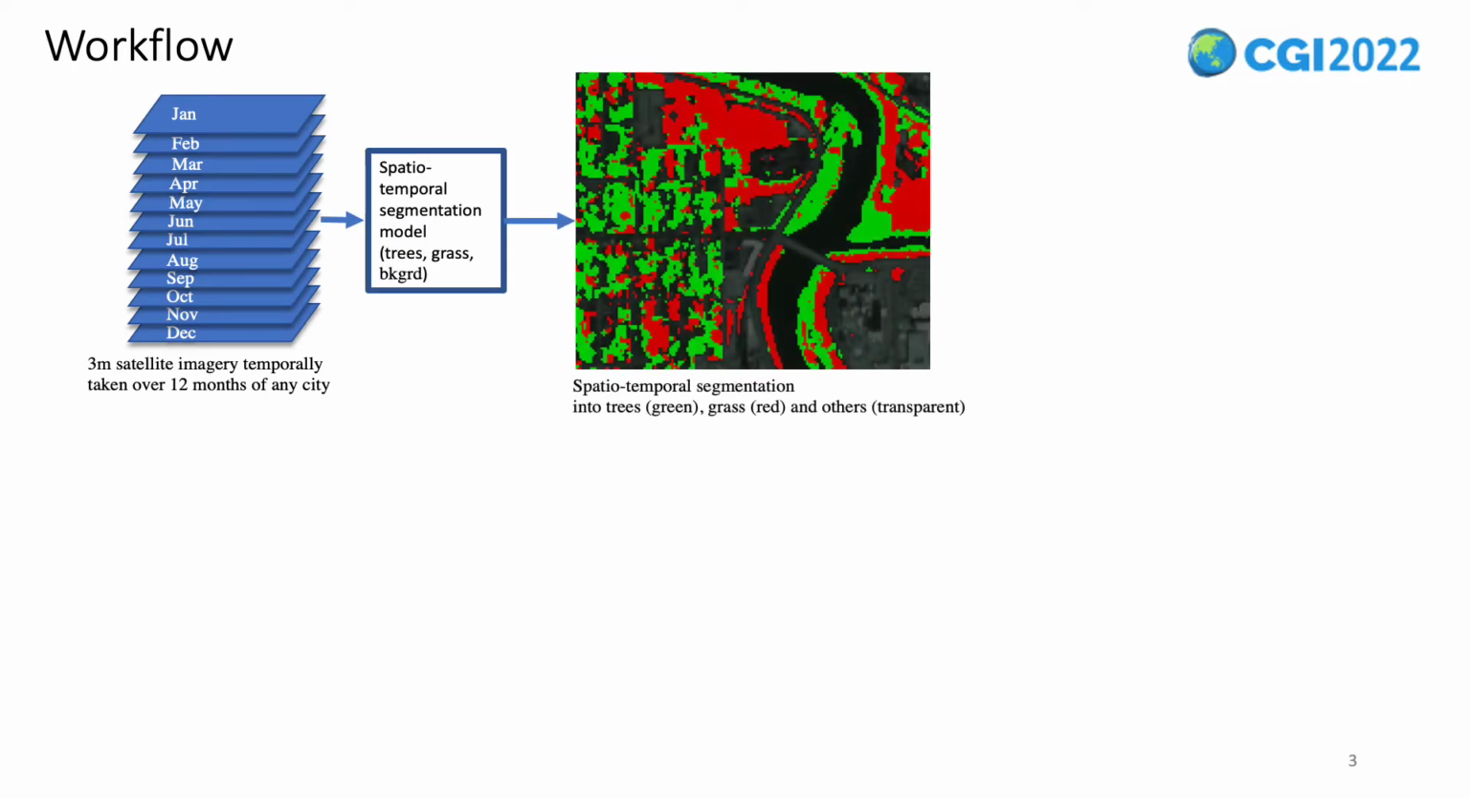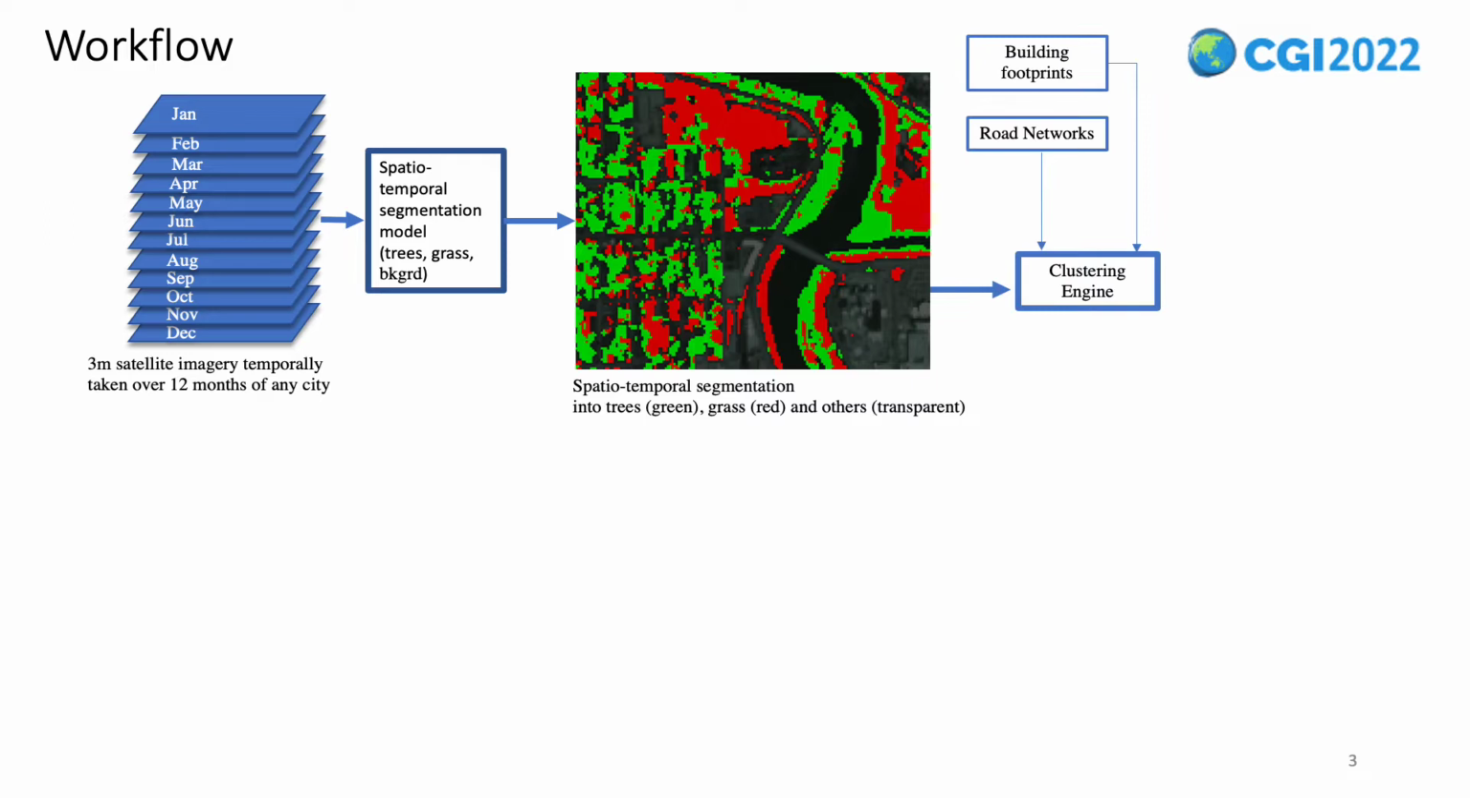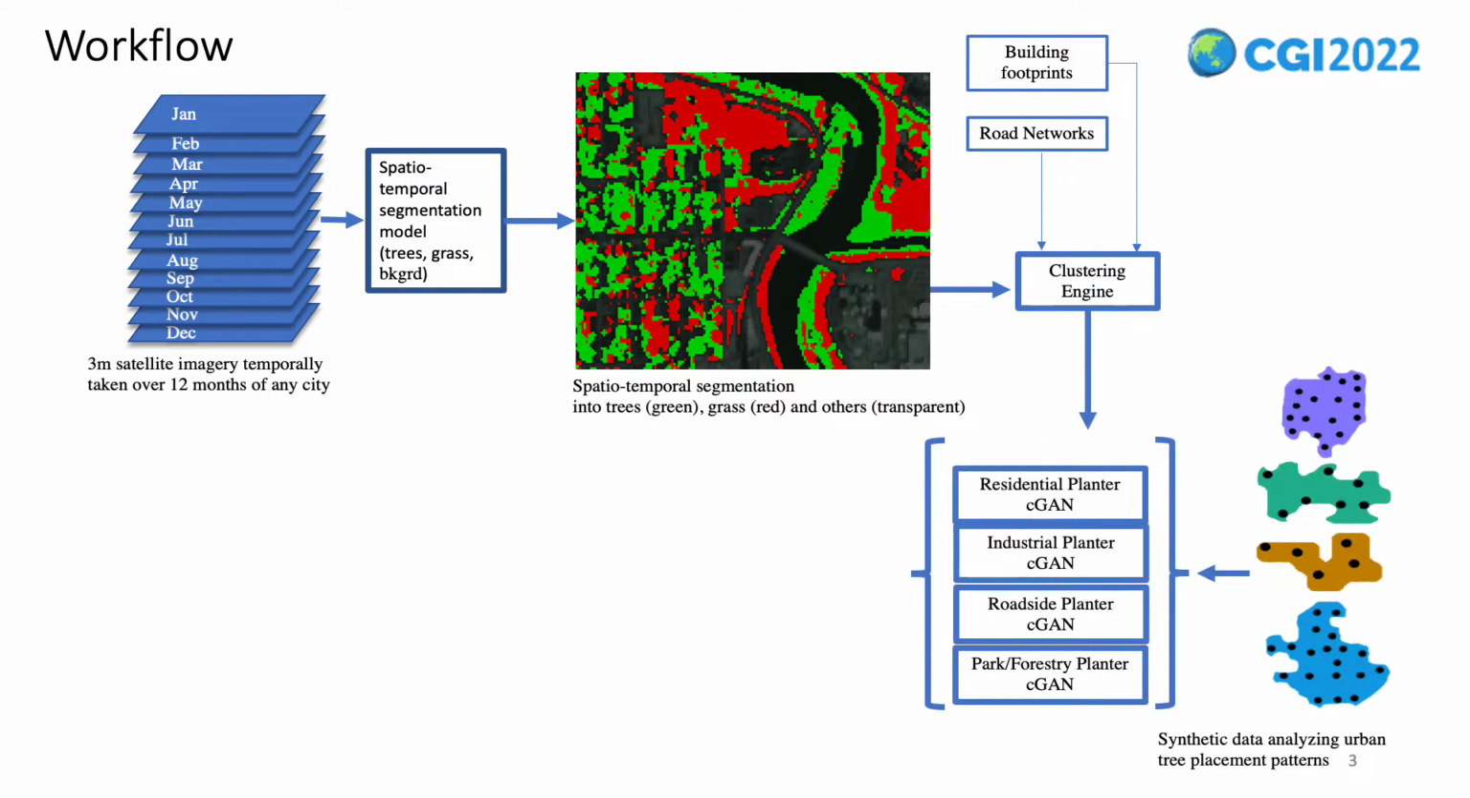We start with 12 months of satellite imagery vertically stacked and run them through our segmentation model to get 3 classes: tree, grass, and everything else. Then we use additionally freely available road and building footprints alongside the results of the segmentation to cluster the tree segments into one of 4 clusters, which are residential, industrial, roadside, and park.